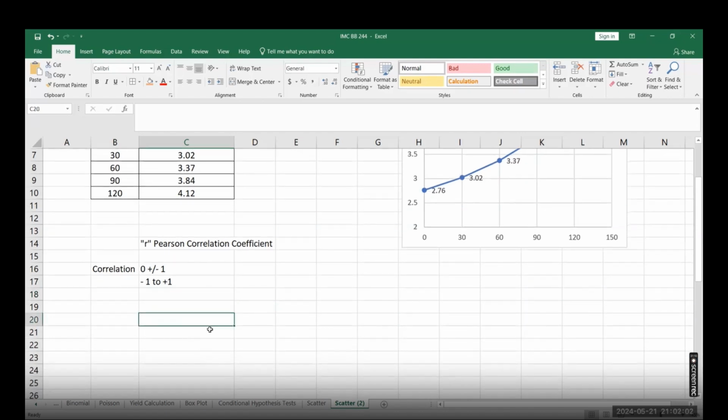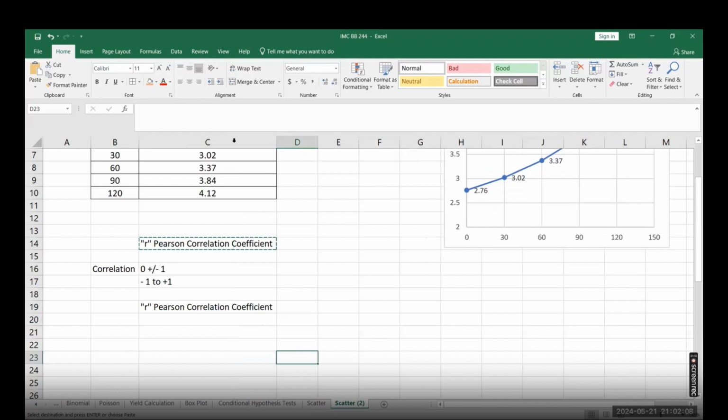So if I say this is your R value, the Pearson correlation coefficient, we are checking the direction of the relationship and the strength of the relationship. Whenever your value is, let's say, 0, there is no direction and no strength. If the R value is 0, there is no correlation.